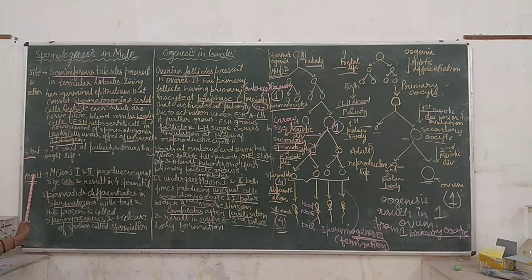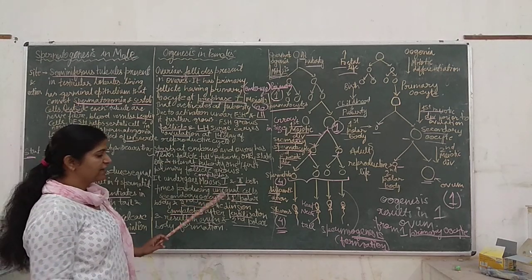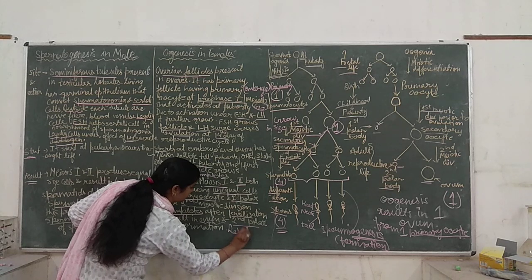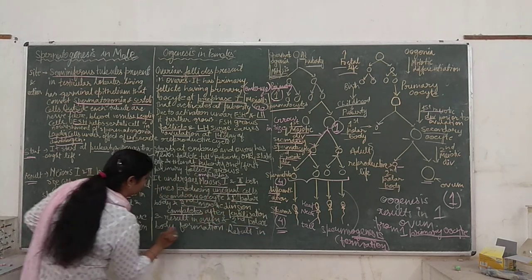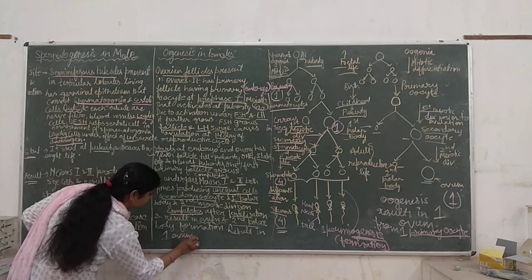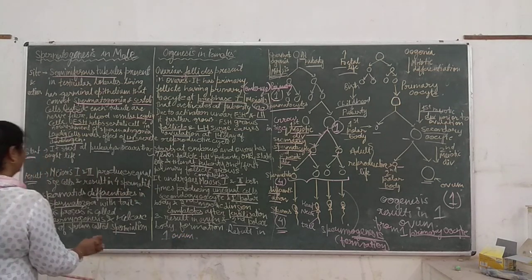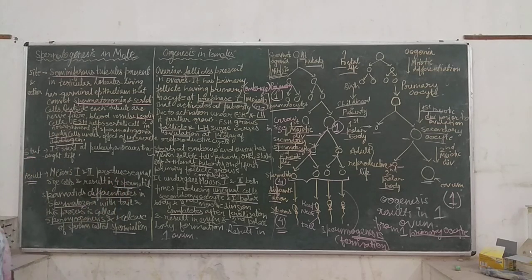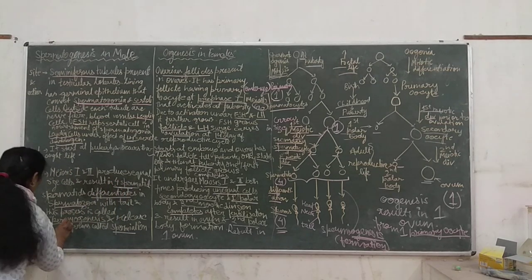We have written resulting in 4 sperms, resulting in 1 ovum. Okay, 4 sperms and 4 spermatids.